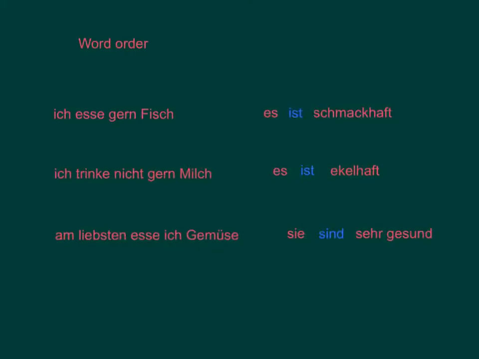Now, I could simply write the word denn in the middle of all of these sentences, and they would make sense. And that's really good. Using denn is a really, really useful tool, but today I'm going to show you how you can use a more complicated word order and sentence structure that will mean exactly the same thing.